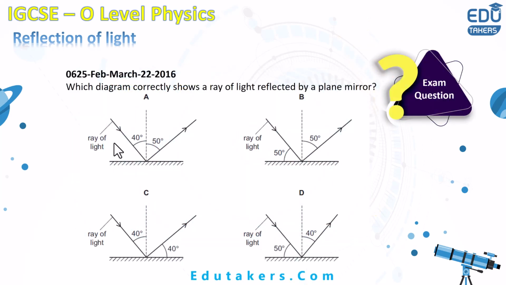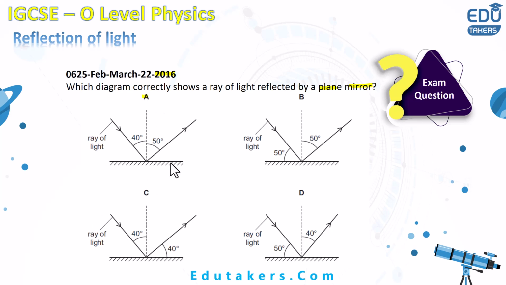Here is the exam question that appeared in February-March 2016. Which diagram correctly shows a ray of light reflected by the plane mirror? So this question is basically related to reflection by the plane mirror. Four answers are given. Which one of the following diagrams is correct?